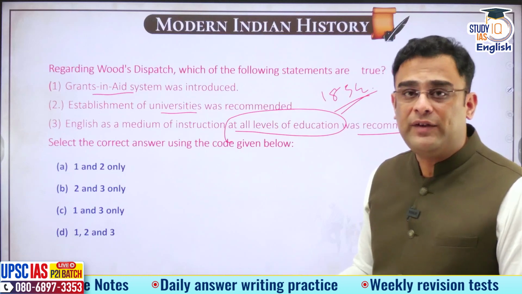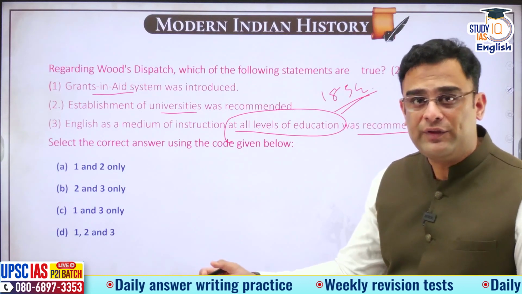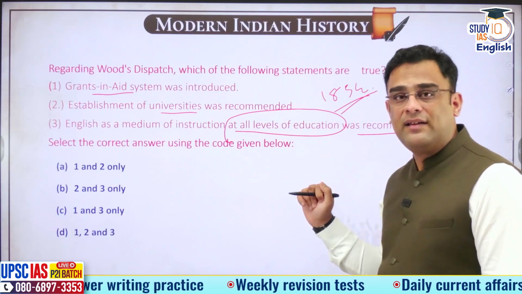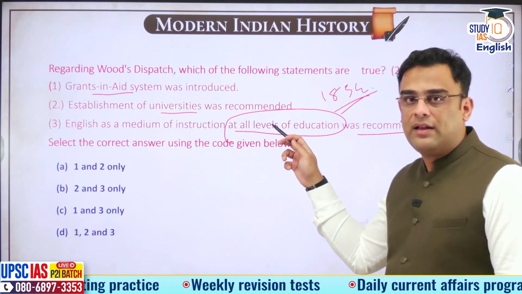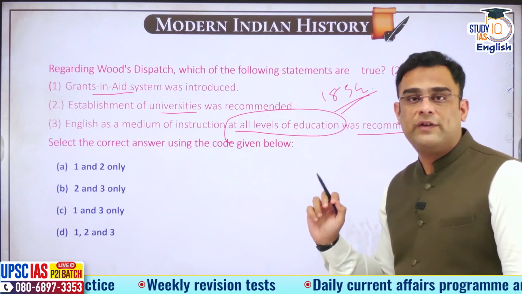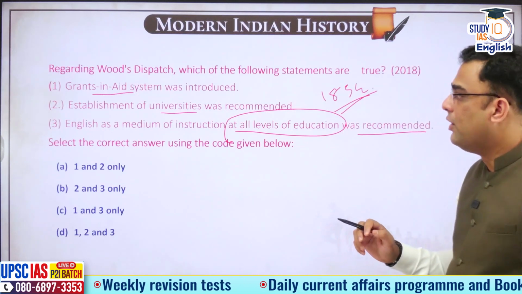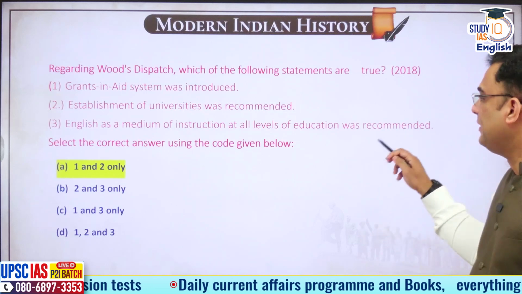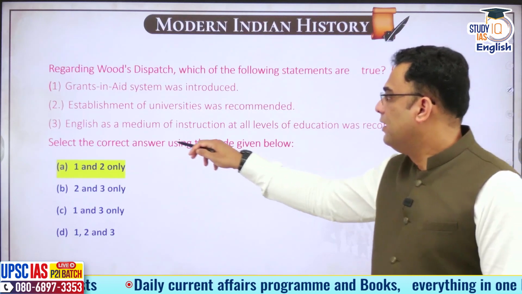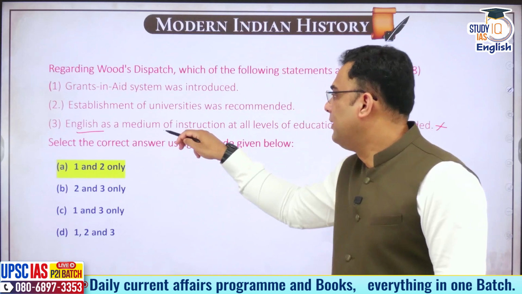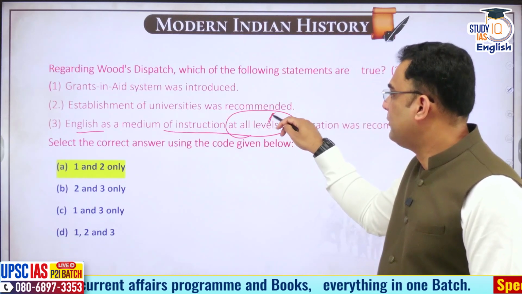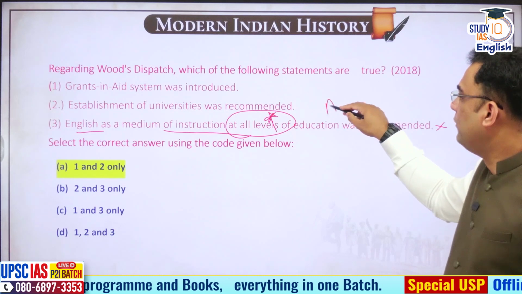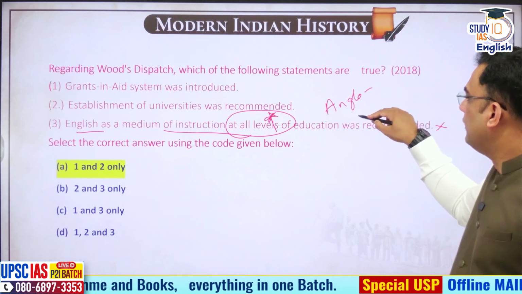After the revolt of 1857, the post of Secretary of State was created. We have discussed that in our last lecture. Charles Wood will become the second Secretary of State. But before that, he has given this Wood's dispatch on education. So statement number 1 and statement number 2 are right, but statement number 3 is not right. English as a medium of instruction at all levels. This is the problematic thing. Okay, at school level, there were to be Anglo-vernacular schools.